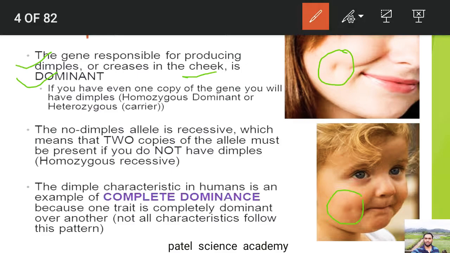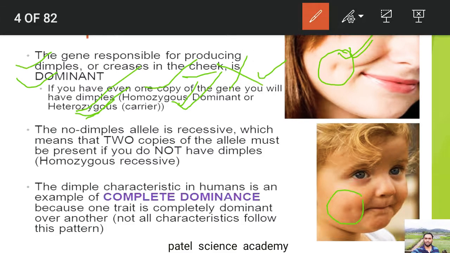If the gene which is responsible for dimple is present in either homozygous dominant condition or heterozygous carrier condition, so definitely that body is going to have this dimple on the cheek. So this is one example of the gene responsible for transferring the dimple, either in the homozygous condition or in the heterozygous condition. But if it is present in the recessive condition, there will not be a dimple.